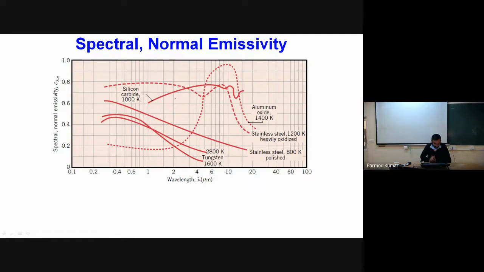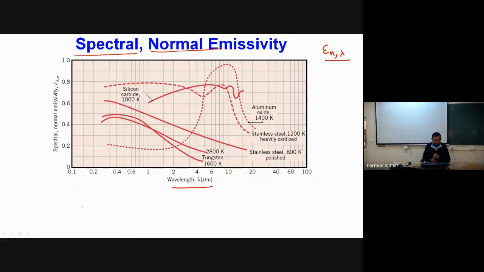Next I have given the spectral normal emissivity. So it means normal emissivity, epsilon n, and since I am writing spectral, I am talking about epsilon n lambda. If I plot epsilon n lambda as a function of wavelength for different materials, you will find a spectrum something like this. We do not have a very definite structure or trend here; for different conductors and non-conductors it behaves in a random fashion.